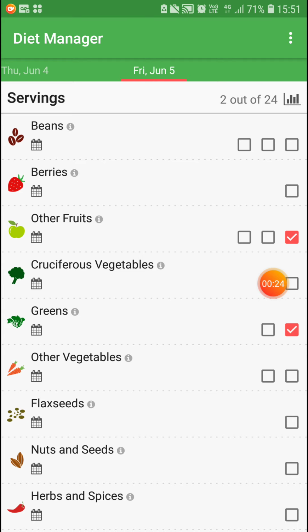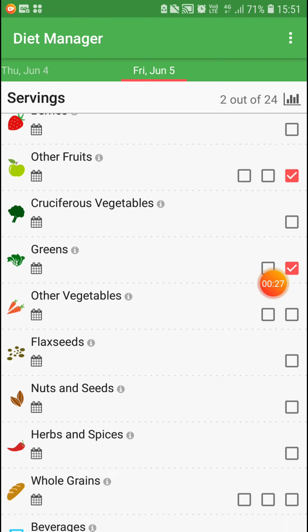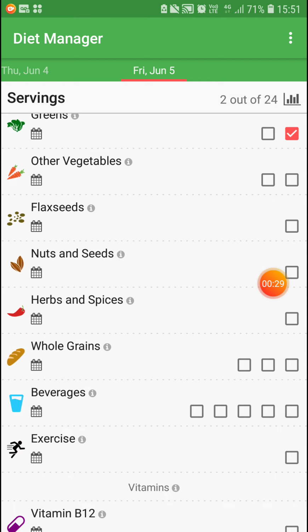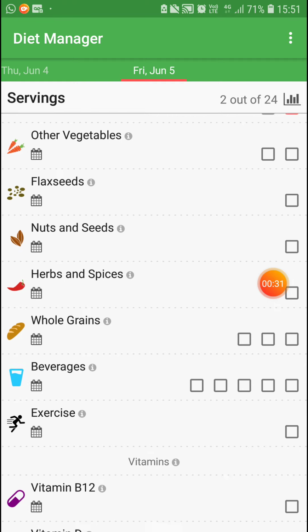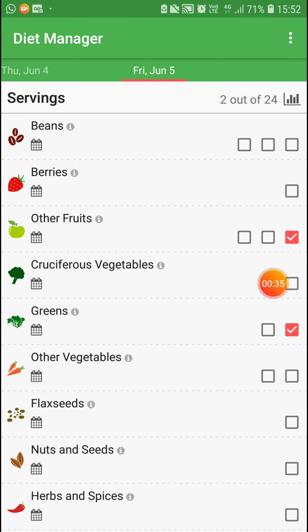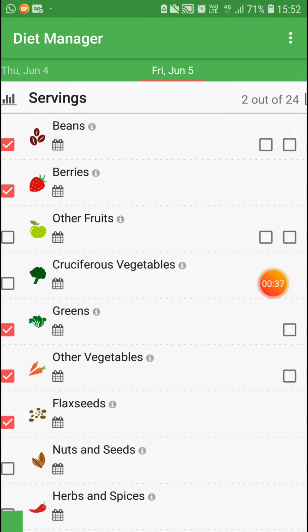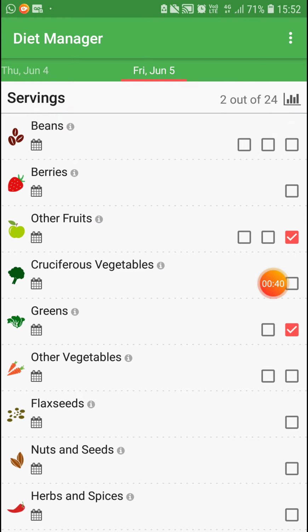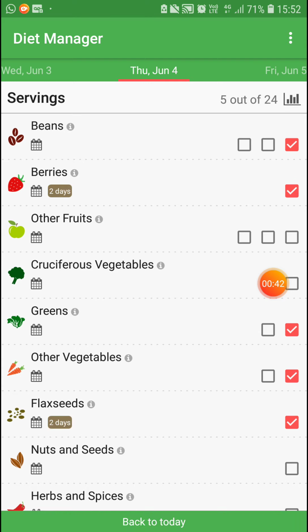So beans, berries, other fruits, greens, flax seeds, nuts and seeds, herbs and spices, whole grains, beverages, exercises, vitamin B12, vitamin D, and these things are added in this. And suppose on a particular day, whatever things he took on that day, everything will be calculated in this.